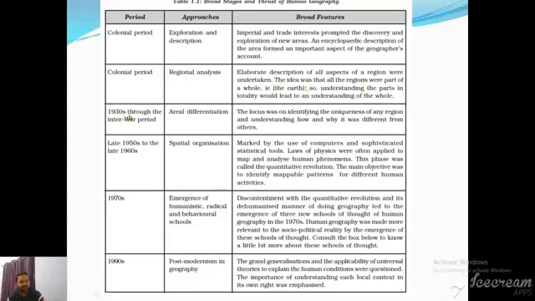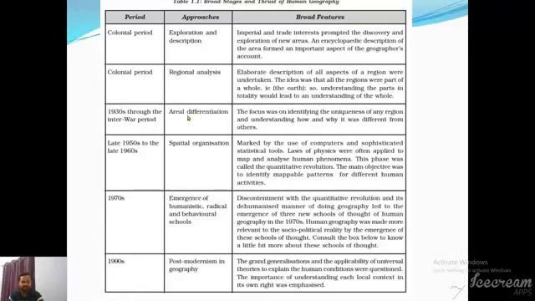In the 1930s, when World War II broke out, areal differentiation was introduced. What is areal differentiation? Areal differentiation means which things make a land unique, or it is an approach which tries to find the uniqueness of a particular region.